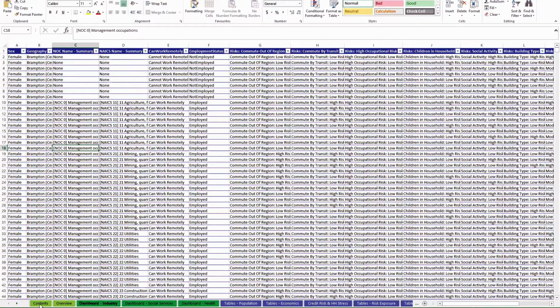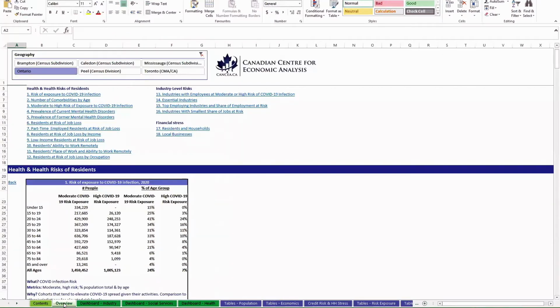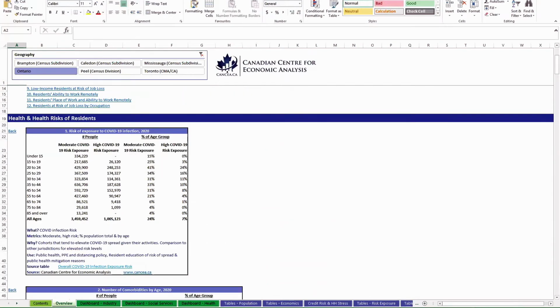All right, so we'll start at the overview tab. I'll give you an idea of what the tables look like. So here we have, for example, the risk of exposure to COVID-19 infection. So here you have it by age. There's 3 levels of risk: low, moderate, and high. Here we've included moderate and high, and then the percentage of the population that represents.